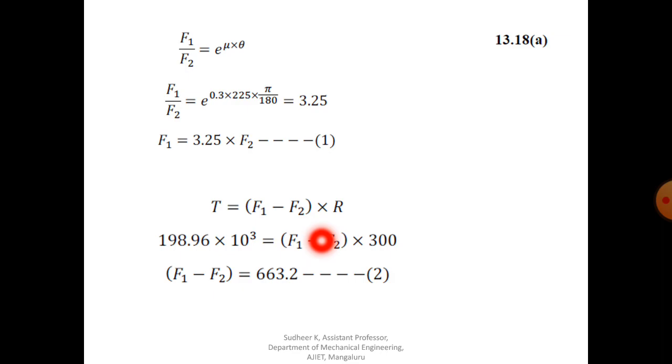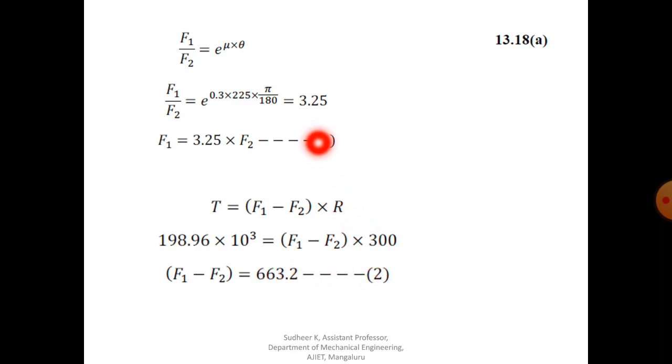So you have to substitute. The diameter of the rotating drum is given as 600, so radius is 300. So now again you make one more equation, that is F1 minus F2, you will get 663.2.